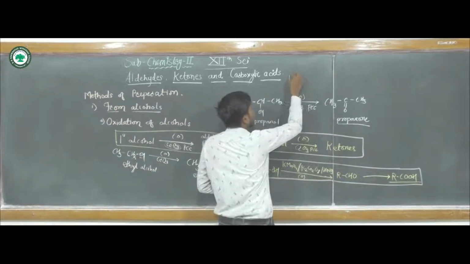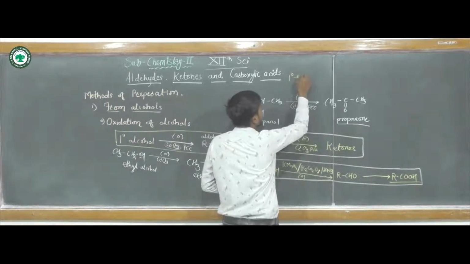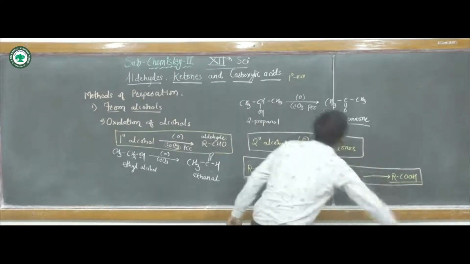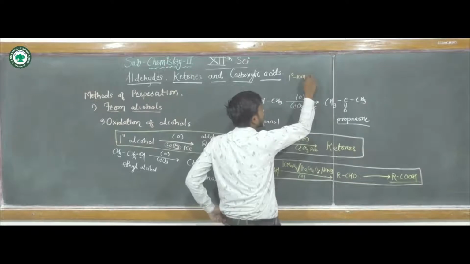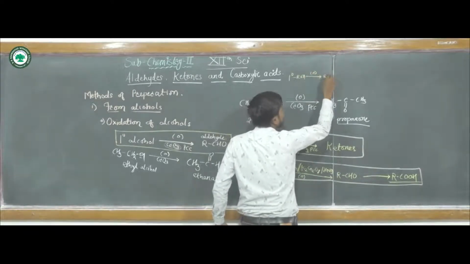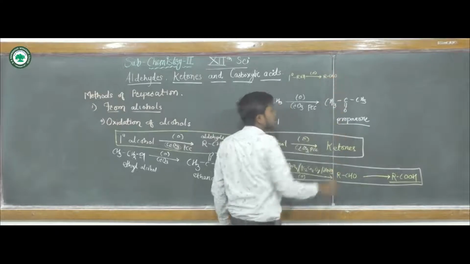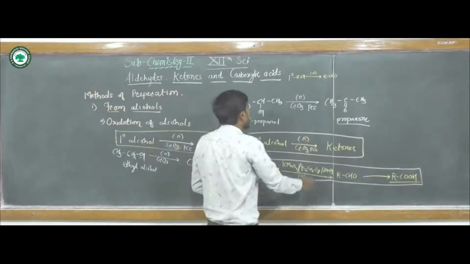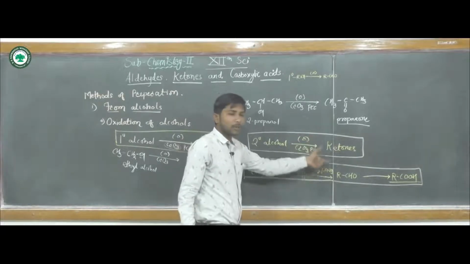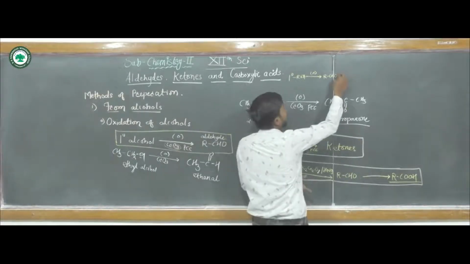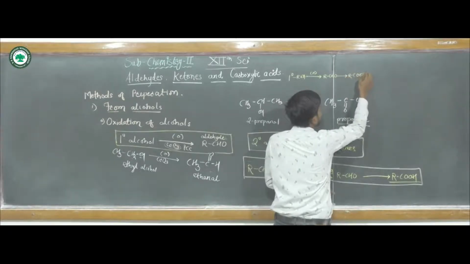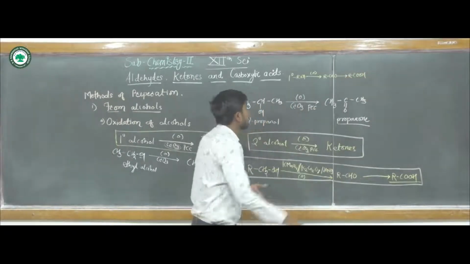Here we said that primary alcohols, when they undergo oxidation, will give firstly aldehydes when they are used with potassium permanganate or potassium dichromate or nitric acid. The oxidation will further carry on to give carboxylic acid.